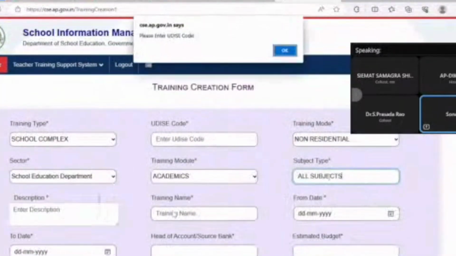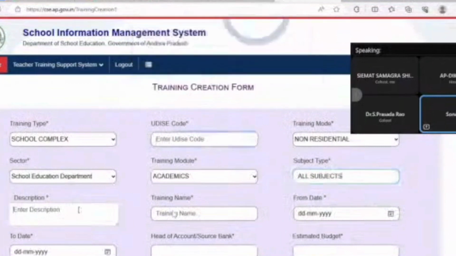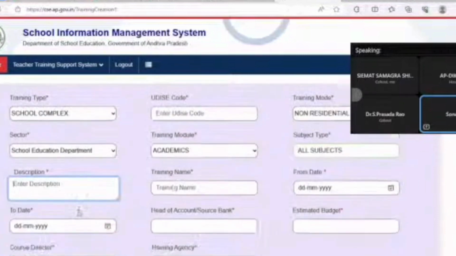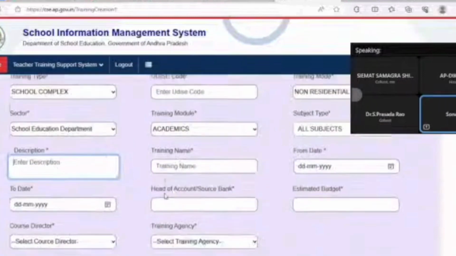Yes. So in the description, don't write too much, just 1 or 2 lines. For example, key school complex training for the July month, 40 teachers participating, something like that. Just explain in 1-2 lines. Don't leave it blank. Again, it is a mandatory option, you can't leave it, but please fill in important details so that it can help us track the data.